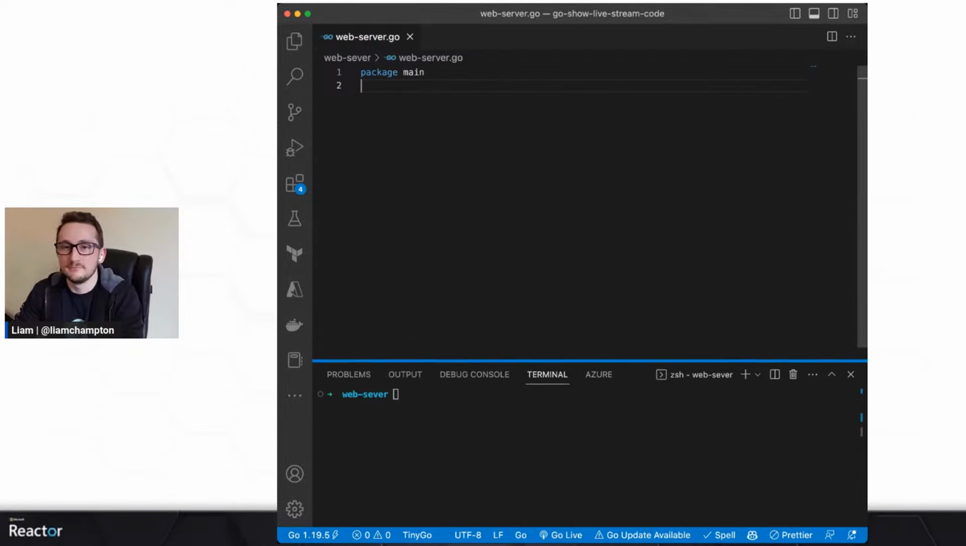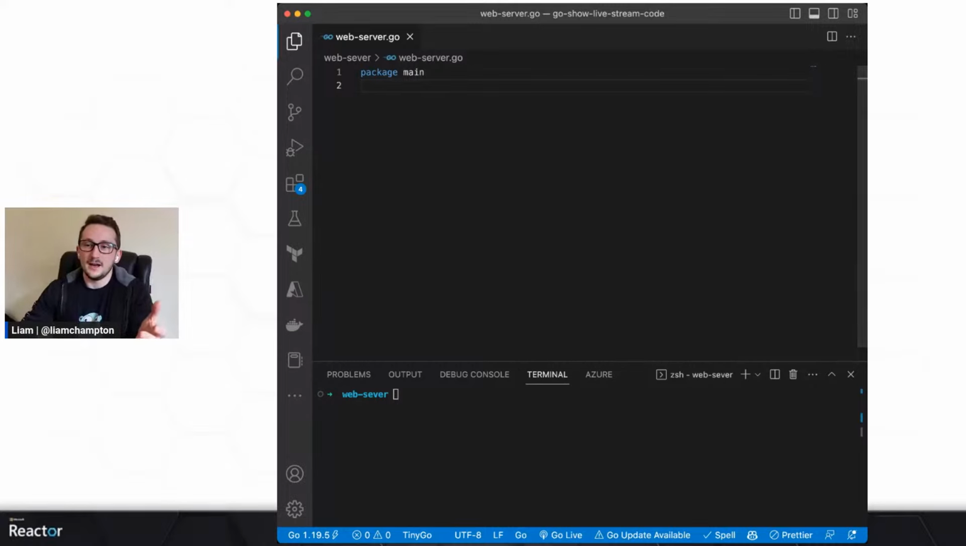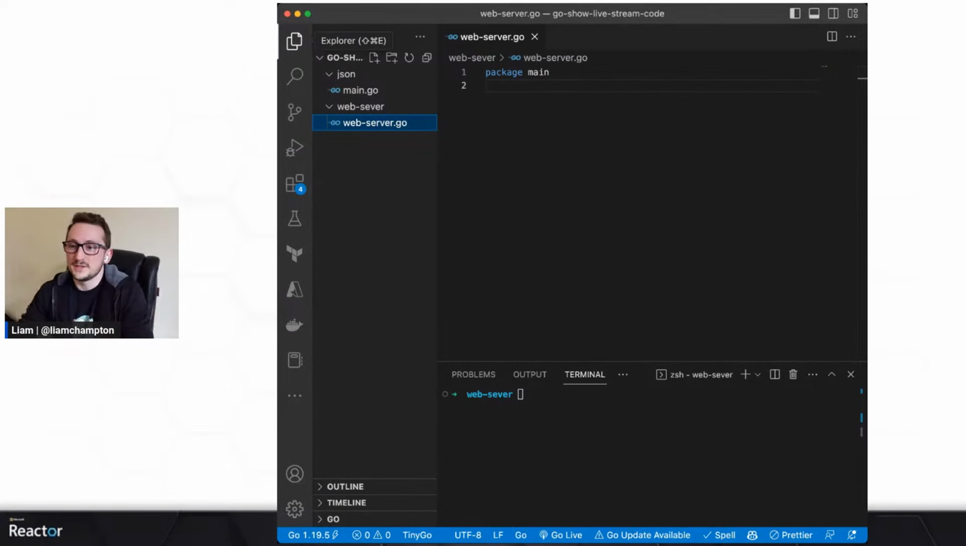We'll get going now. So what I've done here is I have opened up the same folder as I had last time. So last time I had JSON and I called it main.go, silly naming, but that was just all the JSON stuff from the first episode. This time I've created a new subfolder called web server. Don't worry, all of this code is going to be available to you online. It's going to be on GitHub. I will share the link with you at the end of the episode.